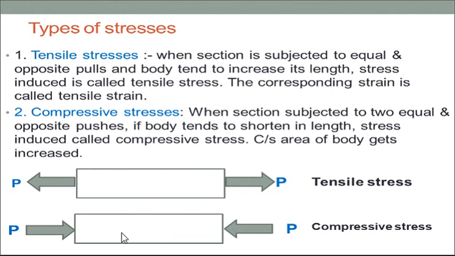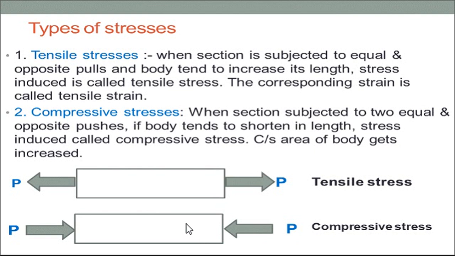In the second figure, you can see compressive stresses. Instead of applying a tensile pull, we apply compressive forces to the bar. There are two opposite forces, P again, but compressive in nature. When the section is subjected to equal and opposite pushes, the body tends to shorten in length. Whenever pushing forces in opposite directions are applied on both sides of the bar, there is a shortening of the length of that bar.